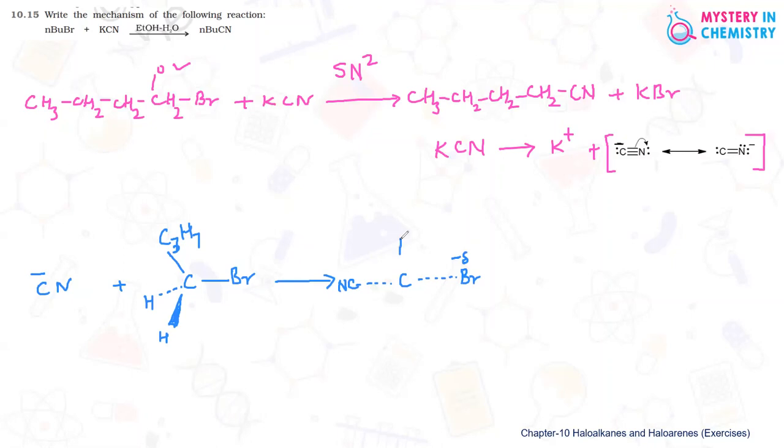Here C3H7 and one bond which is above the plane having hydrogen, and one bond which is below the plane is another hydrogen. And this whole should be inside the bracket. And this is a high energy state, and you can say it is the transition state.